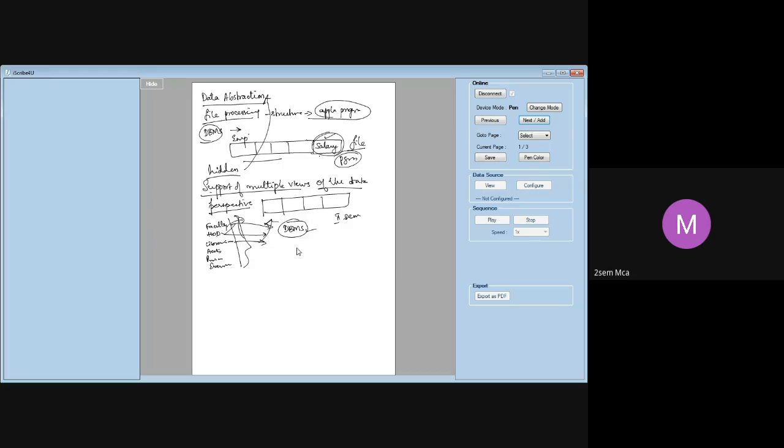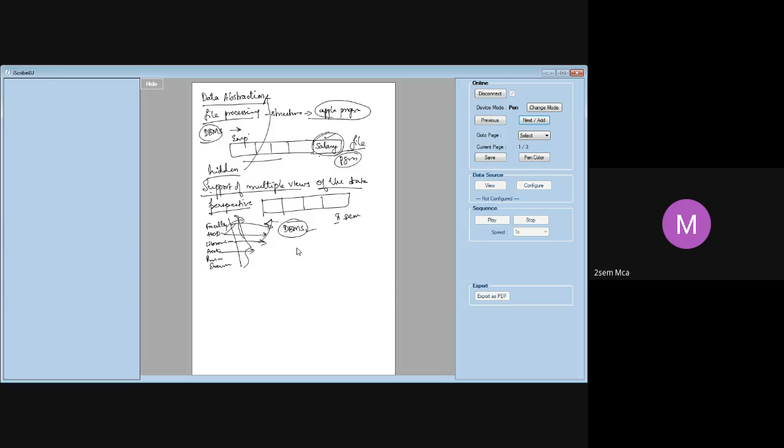Coming to the librarian. For this particular student with this USN, how many books has he taken, how many books has he returned, did he return or not, did he pay the fine or not, did he give back the books within the stipulated date? That is the kind of data a librarian would like to see from this database. Account section: have you paid the fees or not, how much fees is pending, when are you supposed to pay, whether you are supposed to pay a fine or not.